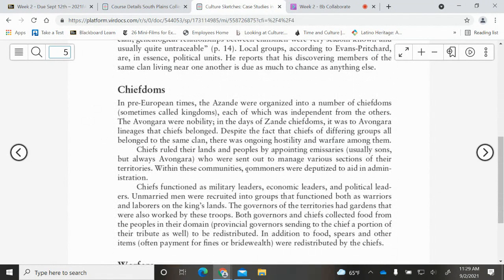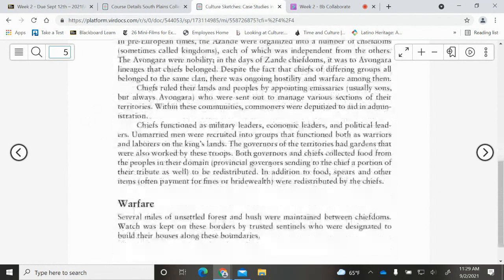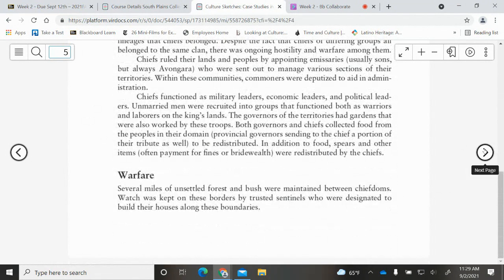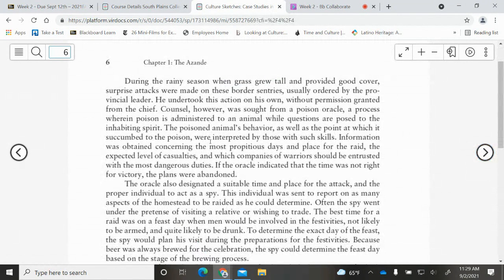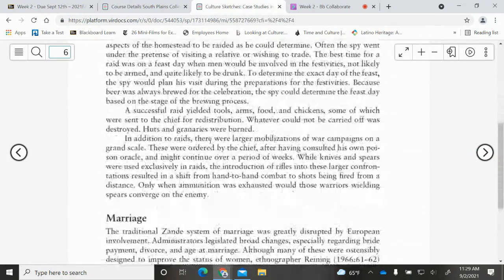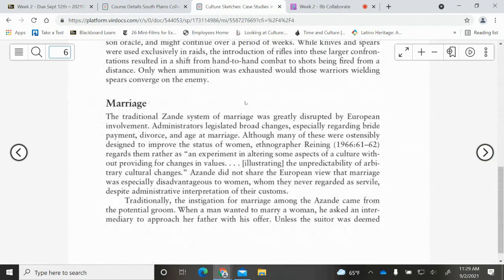What you're actually doing is a kind of study read. You're still grabbing the information, but you're just not reading it word for word. Instead, you're searching for an answer to a question that you've created. Another example is here. This section is about marriage. You could say, what is the system of marriage for the Azande people?